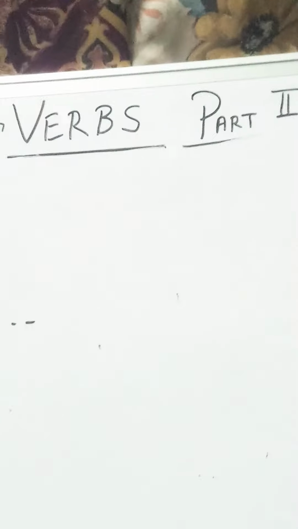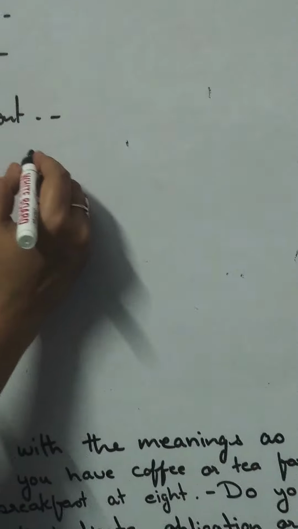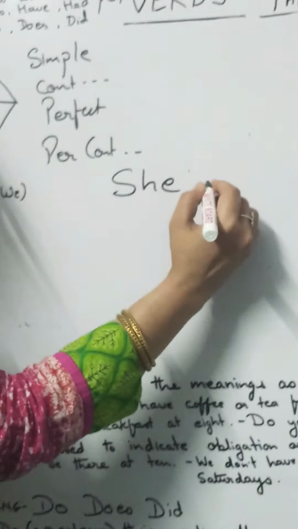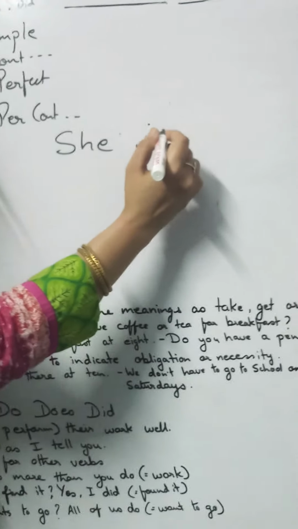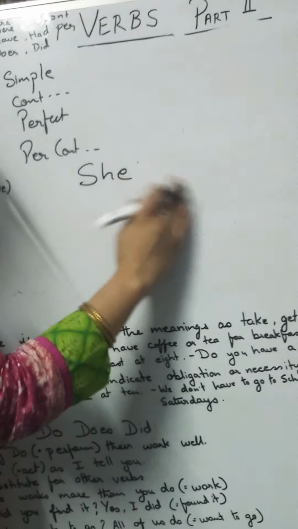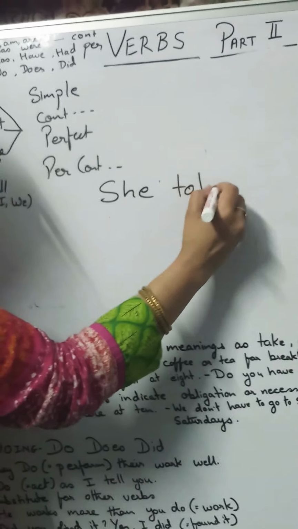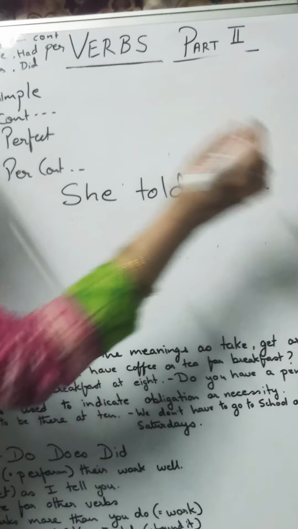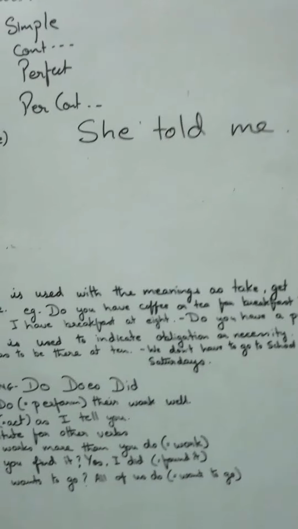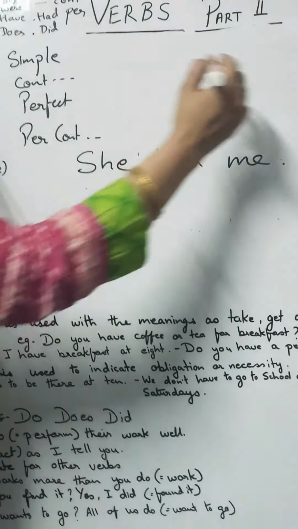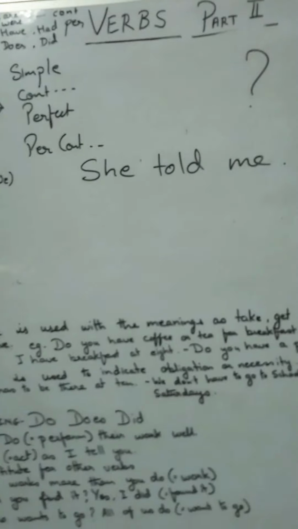Now, simple, short. I have to make an interrogation of this. Interrogation means question.